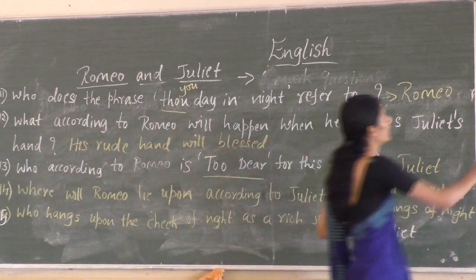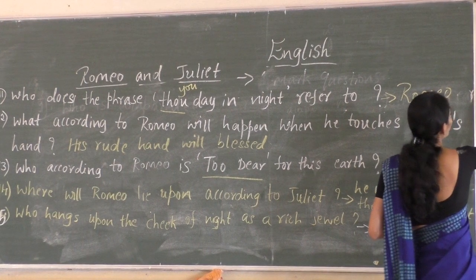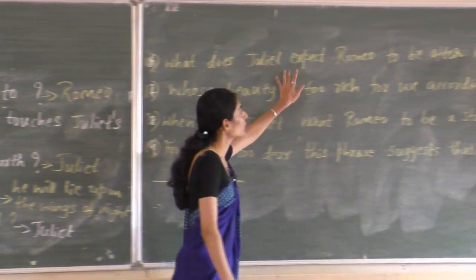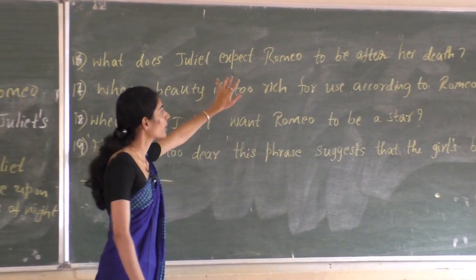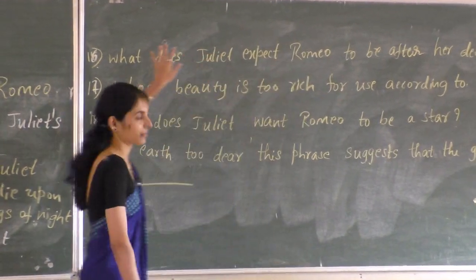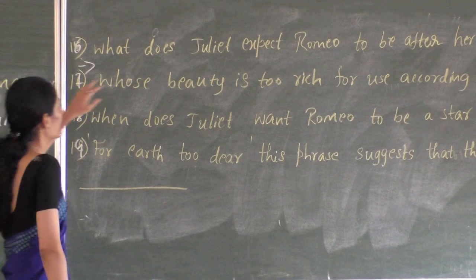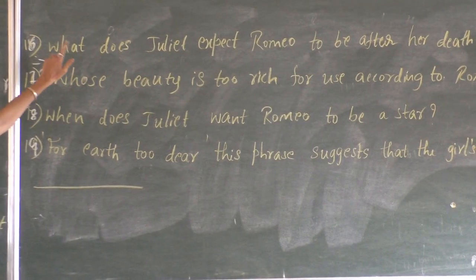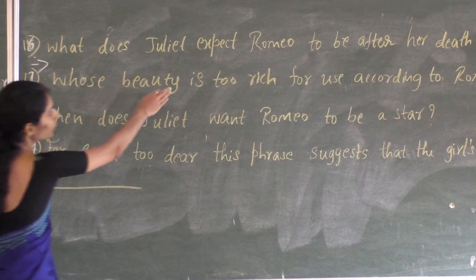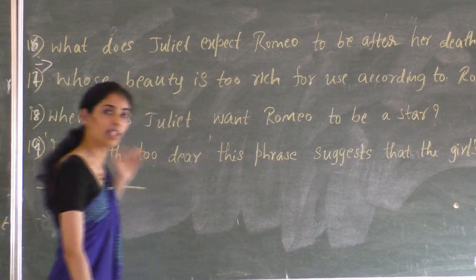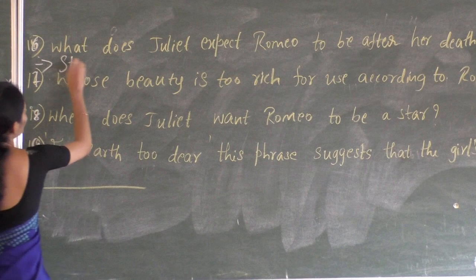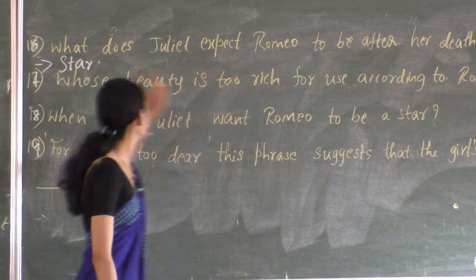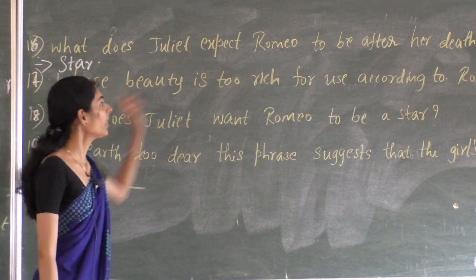And then the 16th question, what does Juliet expect Romeo to be after her death? When does she want him to be a star? After her death. So what does Juliet expect Romeo to be after her death? The answer is star. So she expects Romeo to be a star after her death.